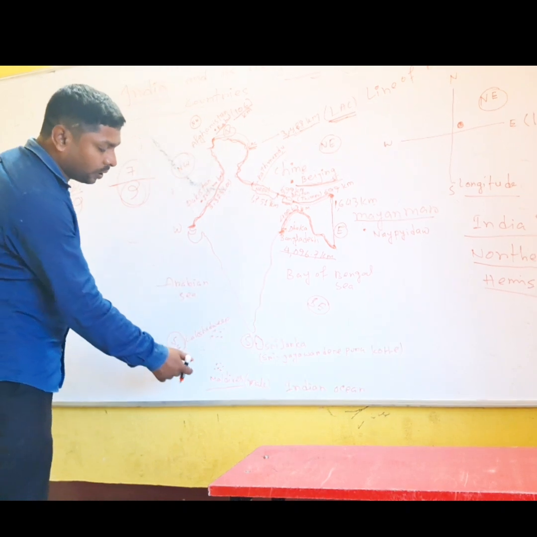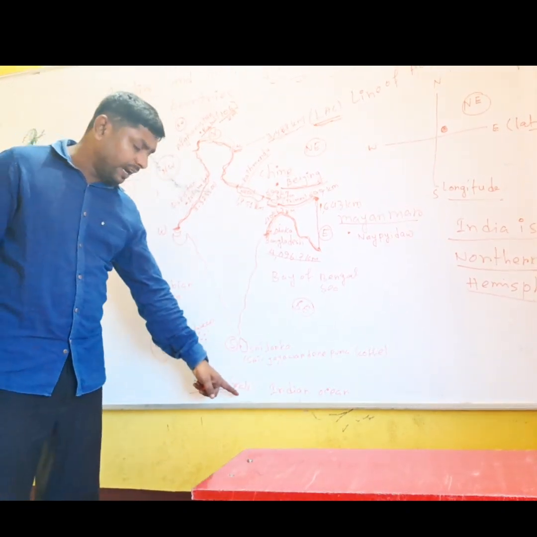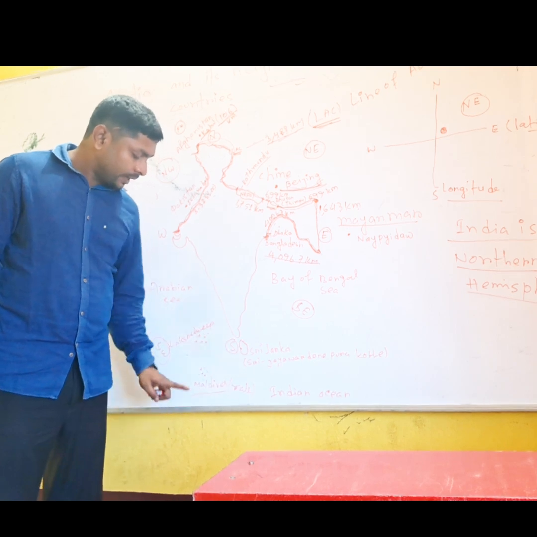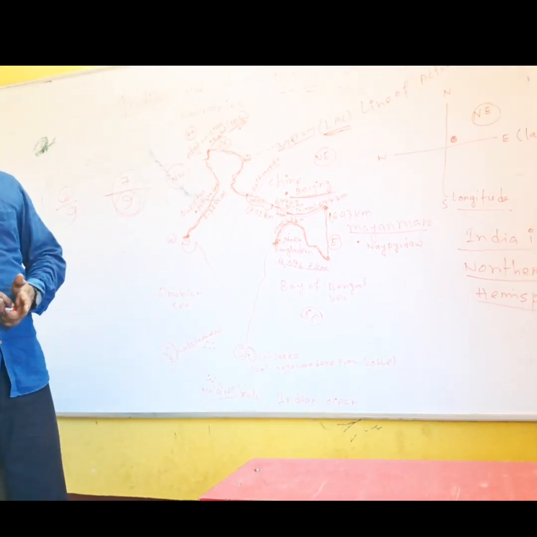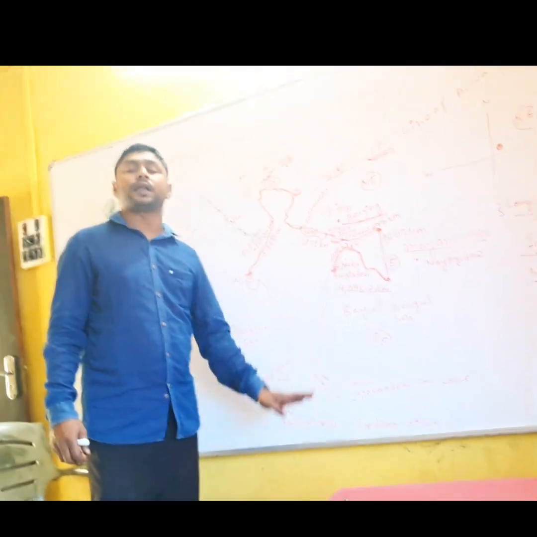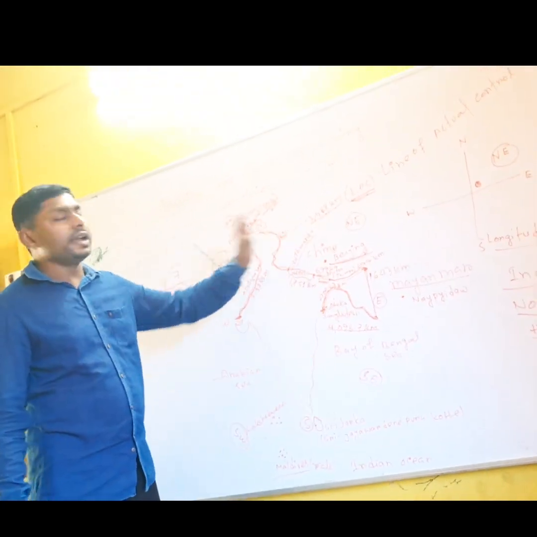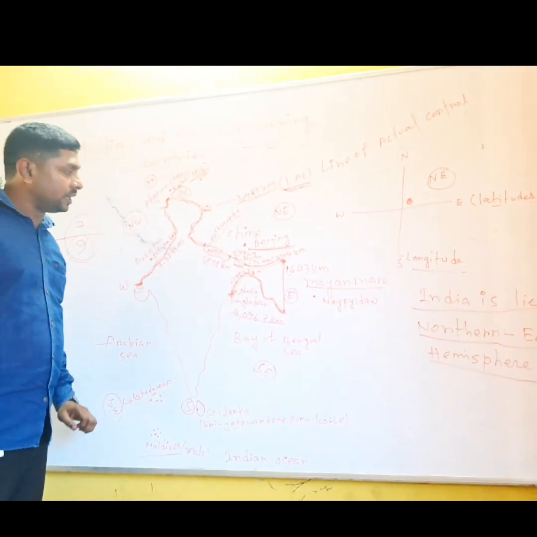It is very near to Lakshadweep. Okay. And it is a very small country. So you can say the Maldives is the smallest neighboring country of India and China is the largest neighboring country of India.